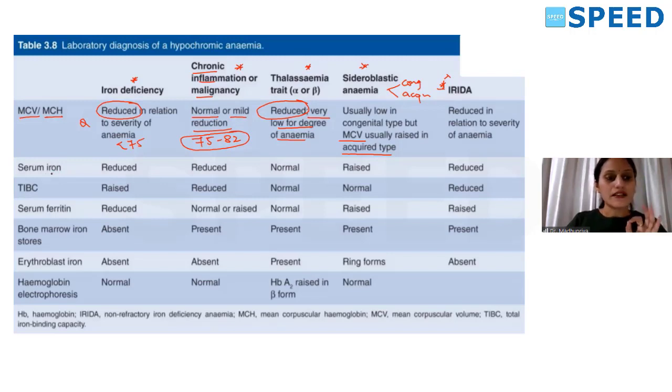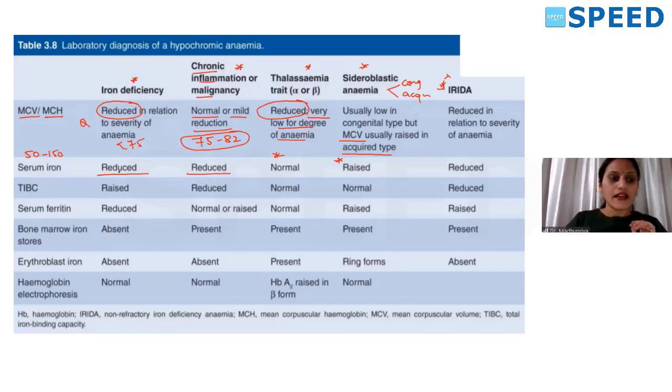When coming to serum iron, the normal serum iron you have to know here. The normal serum iron is 50 to 150 micrograms. This will be reduced in case of iron deficiency anemia. In anemia of chronic disease, or due to chronic inflammation, also it will be reduced. You have to observe here, in thalassemia it is normal, in sideroblastic anemia it is raised.